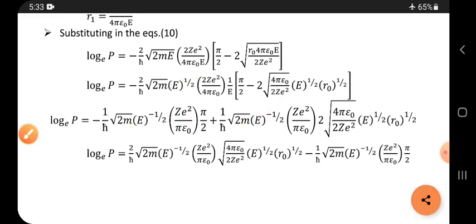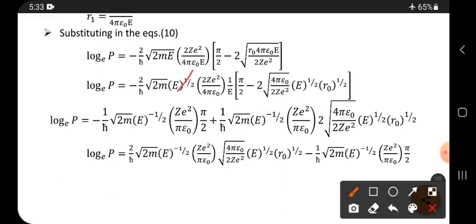Sorry, not there. Here it is. Using these two things we can write this one separately. And next, this whole thing is multiplied inside. So it is multiplied to this one and it is multiplied to this one also. Instead of this we got a plus term, it is a minus term, right?